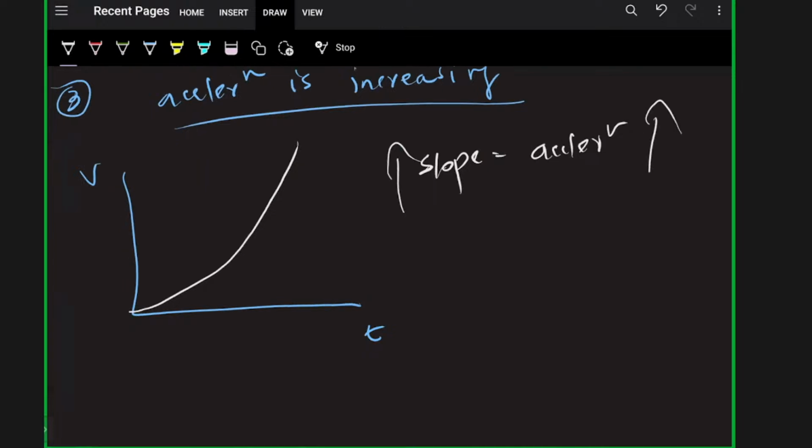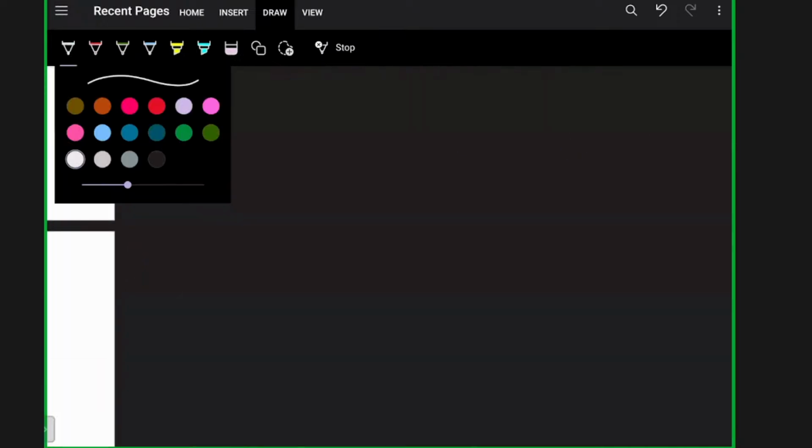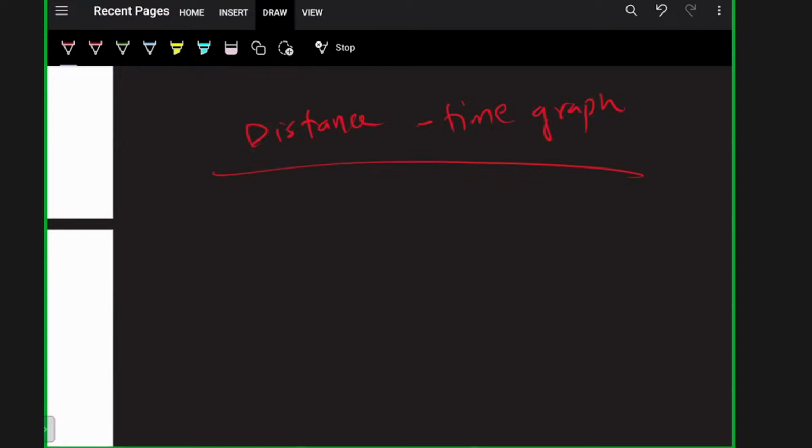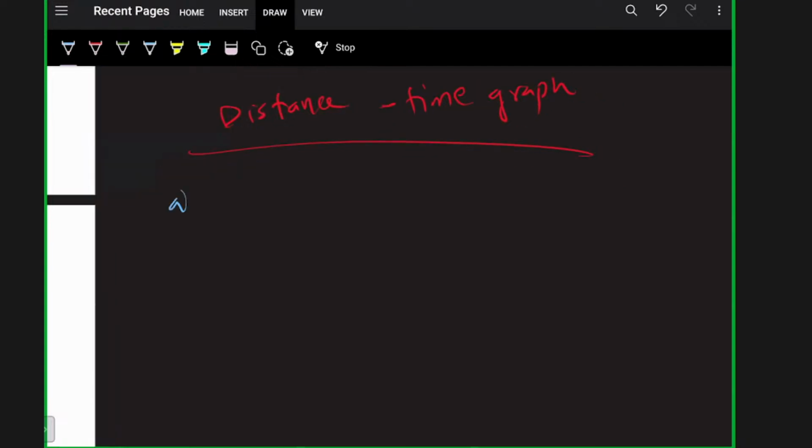Okay. Next, what is the DT graph? What does DT graph mean? Distance-time graph, or displacement-time graph. Here I am taking the distance-time graph. The first scenario here is a stationary body.